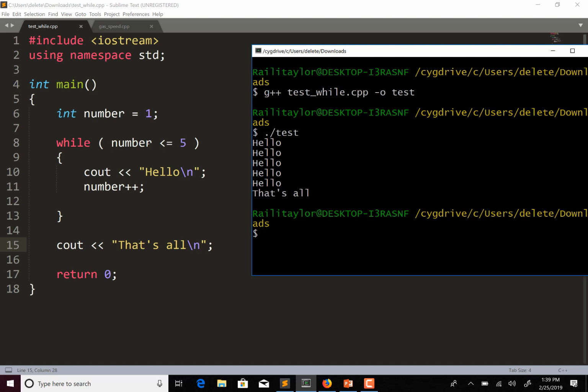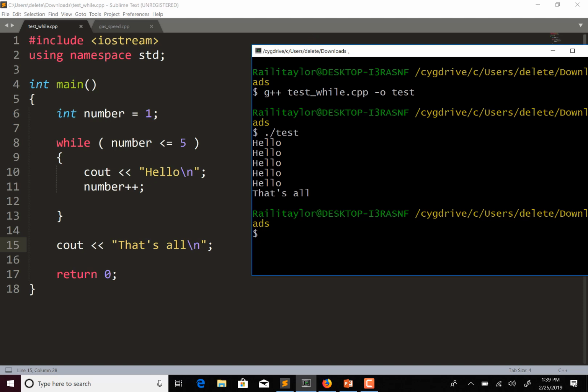Because when number is equal to 5, number less than or equal to 5 is still true. So this is going to keep running until number is 6, and then it's going to exit the loop. This statement becomes false, and it's going to exit the loop and then display that's all to the console.